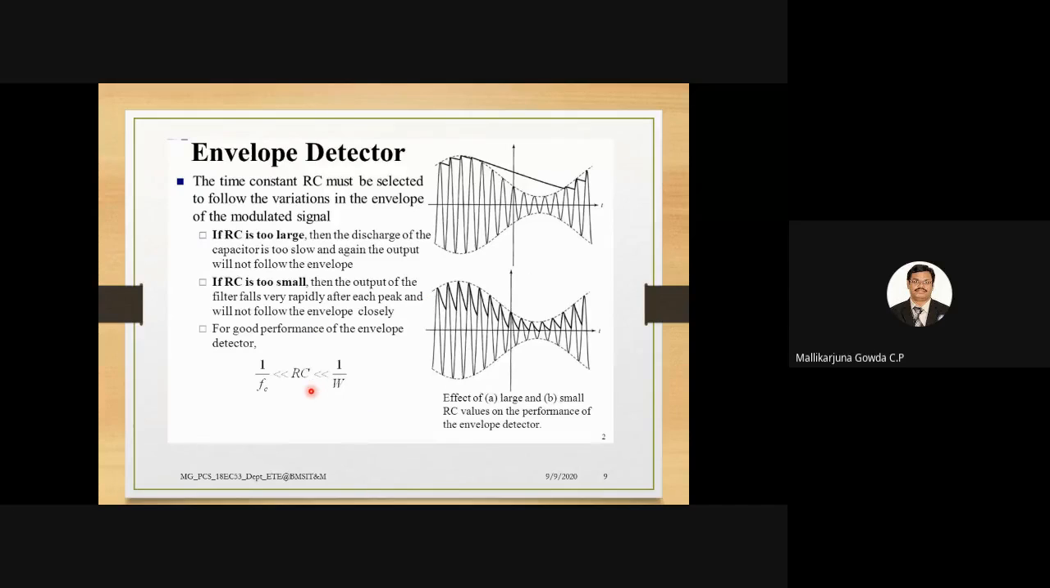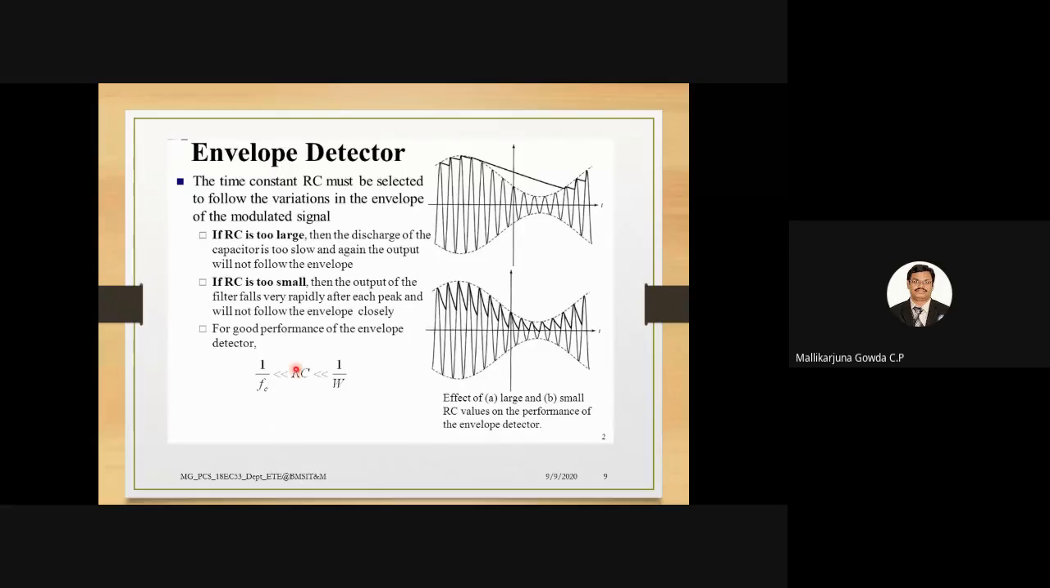So that is why, for good performance, the value of RC of the envelope detector should be much less than 1 by W, where W is the highest frequency of the message signal. RC is a time constant. It should be much less than the time period of the message signal, and much greater than the time period of the carrier signal, 1 by FC, where FC is the carrier frequency. So 1 by FC is the carrier period. This is the condition to have proper envelope detection of the amplitude modulated signal.